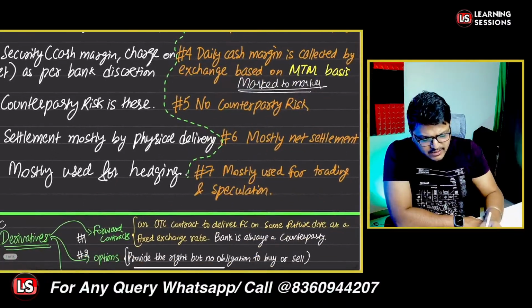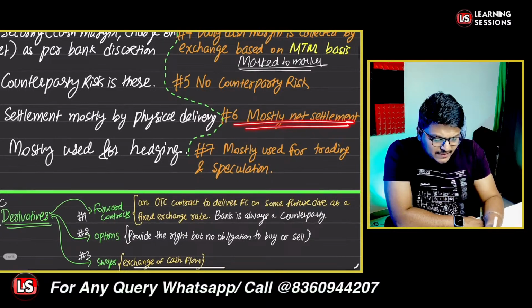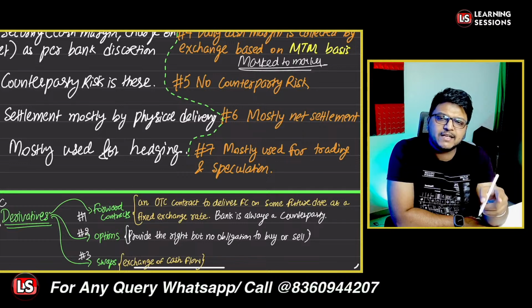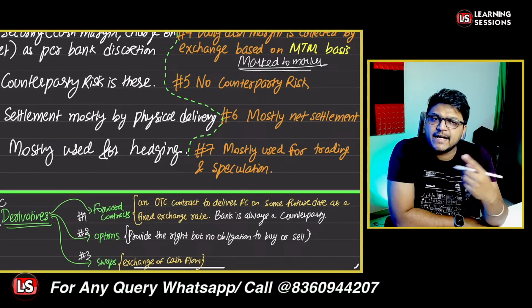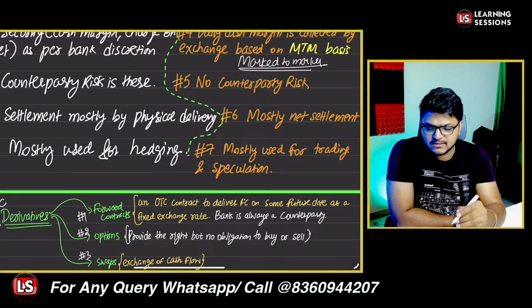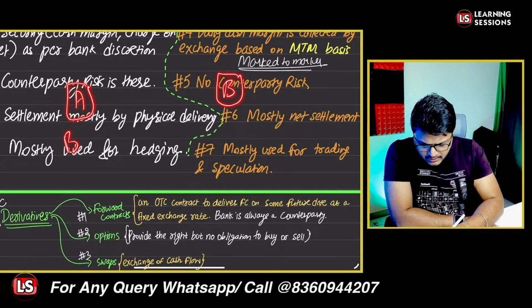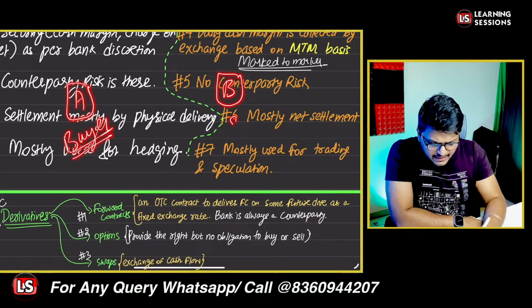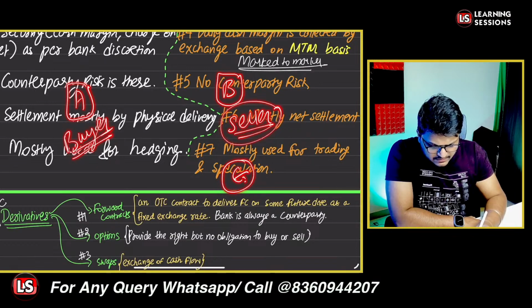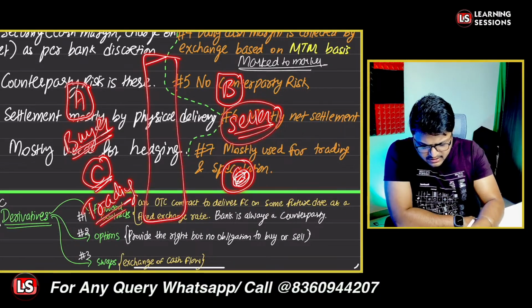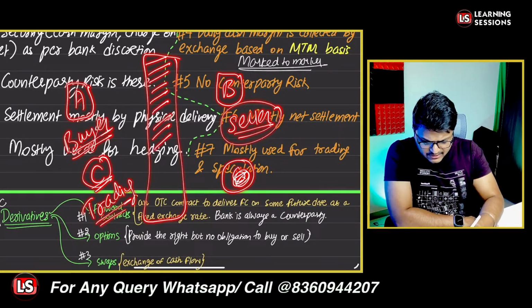Settlement in this scenario is mostly net settlement, because not everyone in the market is there to buy the product, and 99% of the parties are there for speculation purposes. Let's say there is a commodity on the exchange and person A community is representing the buyers, person B community is representing the sellers, and person C is related to the trading community, particularly the speculative community. The product is listed on the exchange.